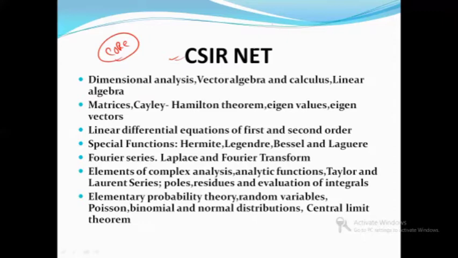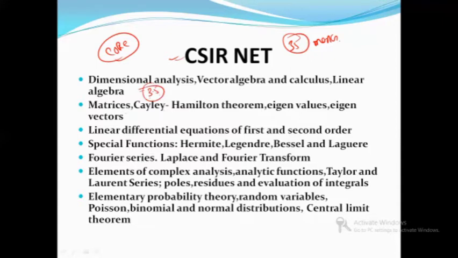So in CSIR NET, when you see the mathematical physics part, it is having an average of 35 marks. I'm taking an average of 35 marks. It might be 30 to 40, you can say, right? So the first topic here is the dimensional analysis, vector algebra and calculus, and linear algebra. So from this part, you will get 3.5 marks questions.